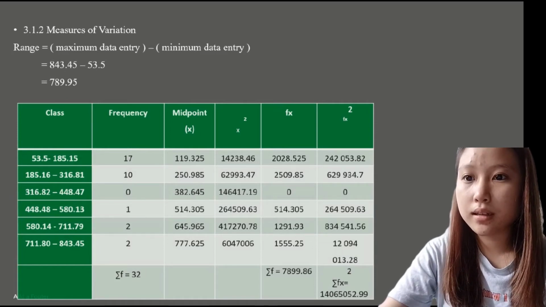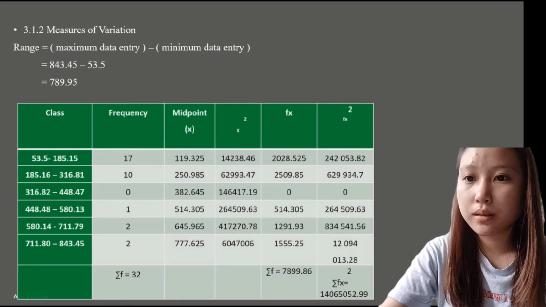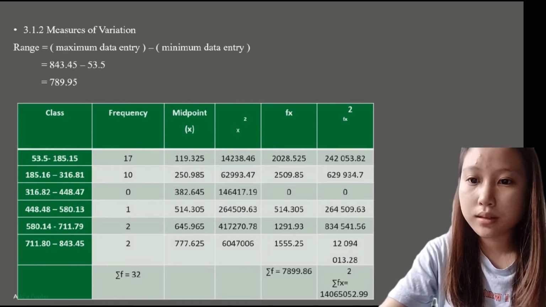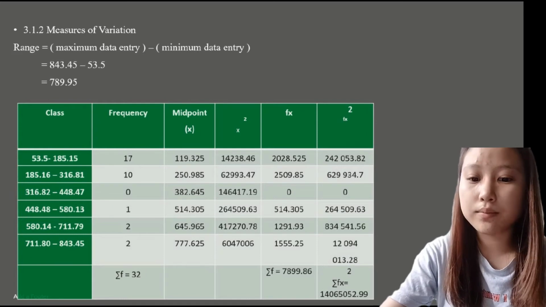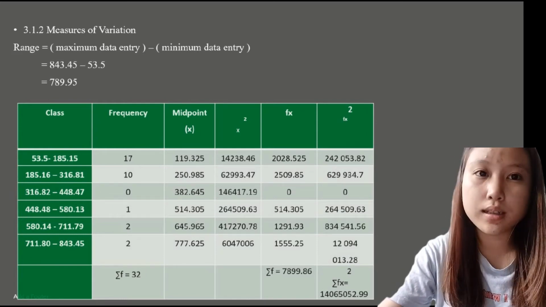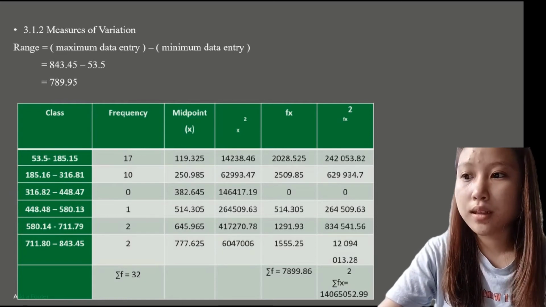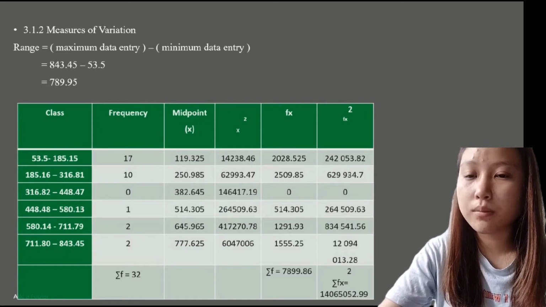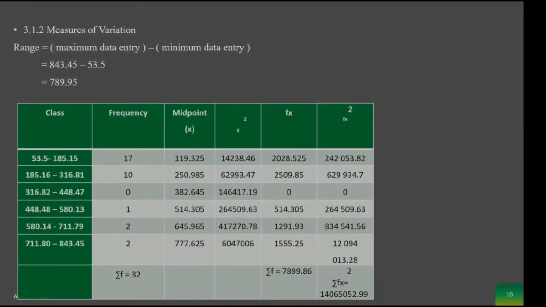So I just added the sum of fx squared and x squared. The fx squared is equal to 140650062.99. So the answer is 266.63. Therefore, the sample variance is about 387,673.99 and the sample standard deviation is about 622.63.